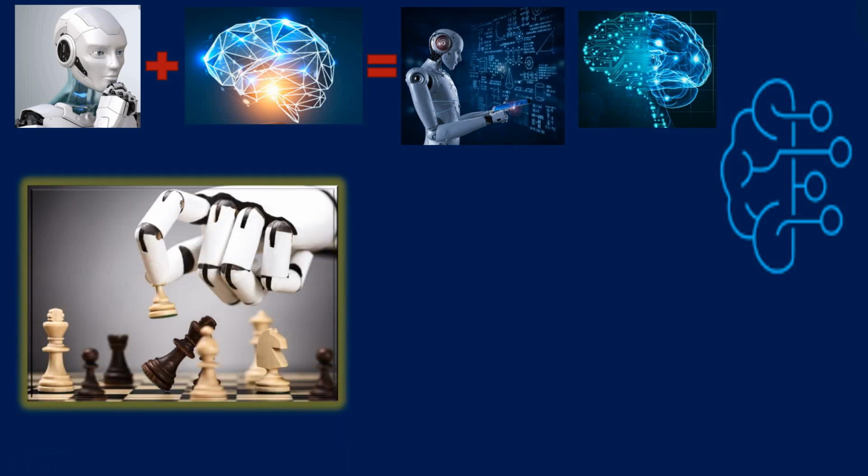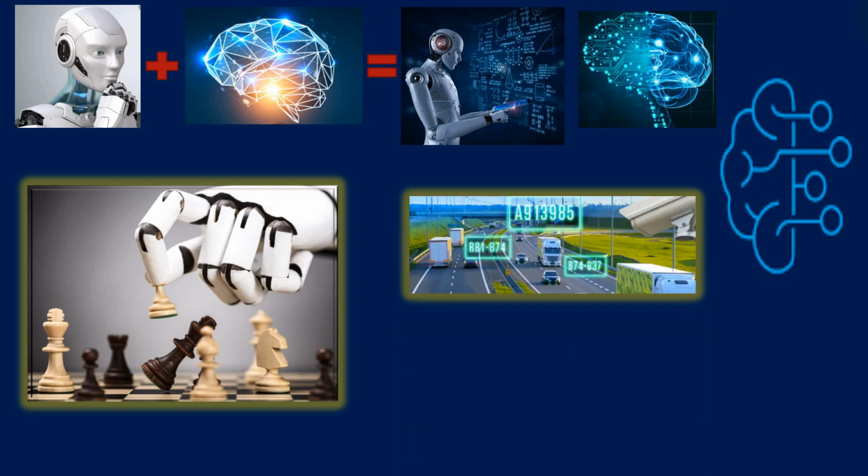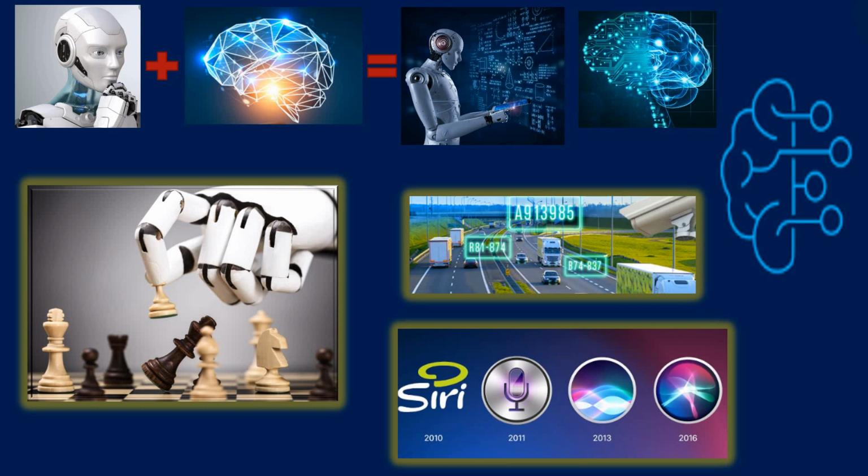For example, take Google AlphaZero, which is a machine used for playing chess. This machine has the capability of learning from its own moves and the other player's moves also. After that, we have another example of artificial intelligence in number plate recognition systems. I think all of you are familiar with Siri or Alexa, which are the chatbots we are using nowadays. Siri is used by Apple iOS. AI is not only used in these fields; we can use AI in healthcare, robotics, marketing, business analytics, and many more.